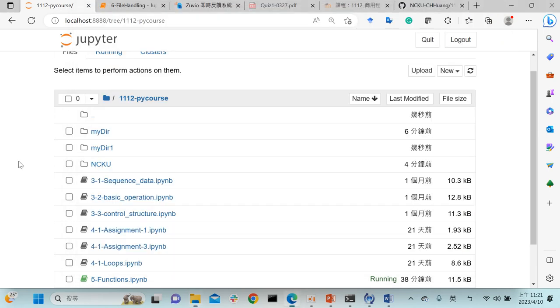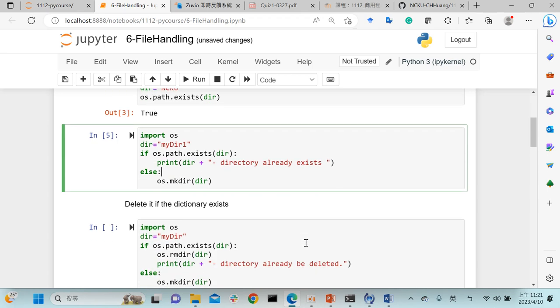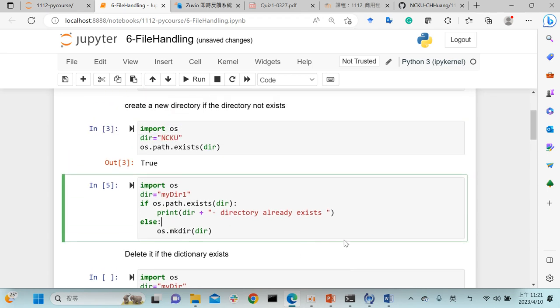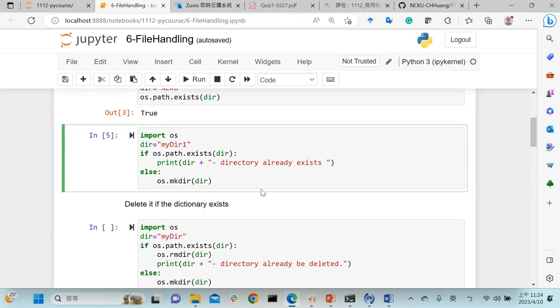Okay, so maybe you can try to use this. Maybe you can write down these programs in your computer and try to use it and experience how to create a folder, create a directory in your computer. I give you 2 minutes. Also, if people already finished, we just move on.